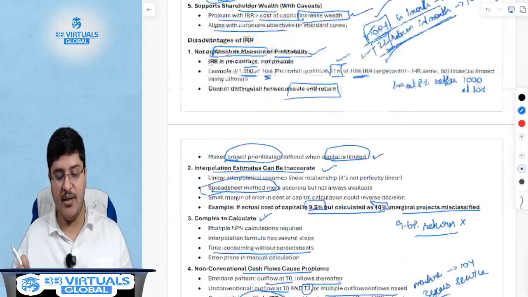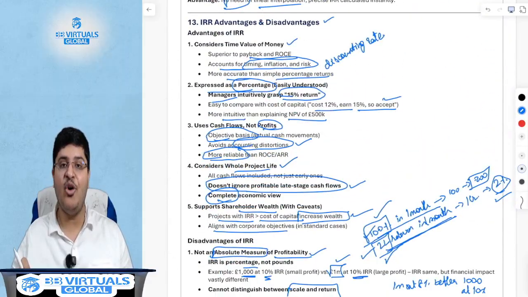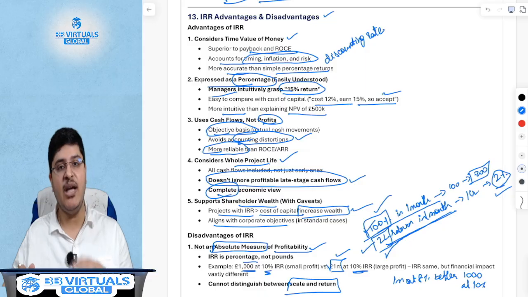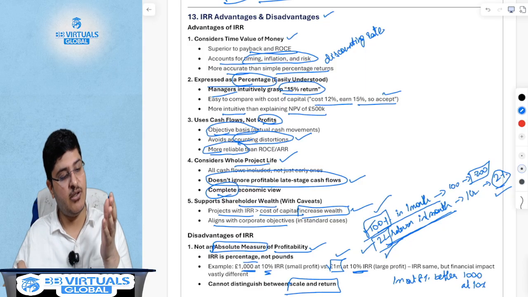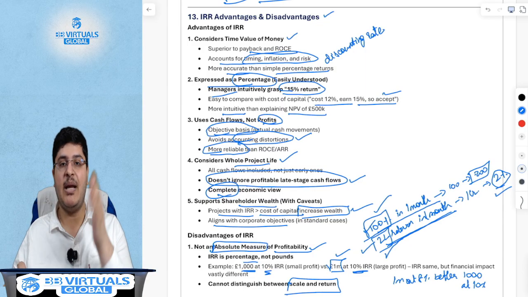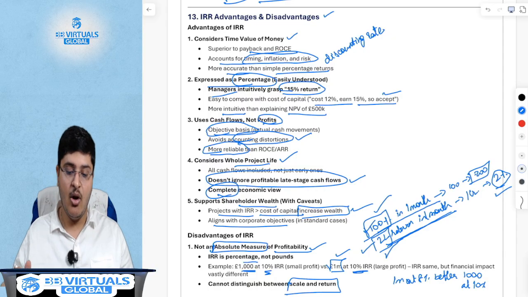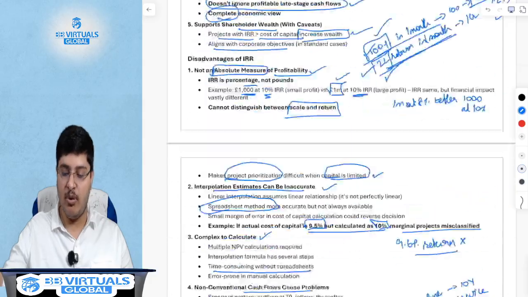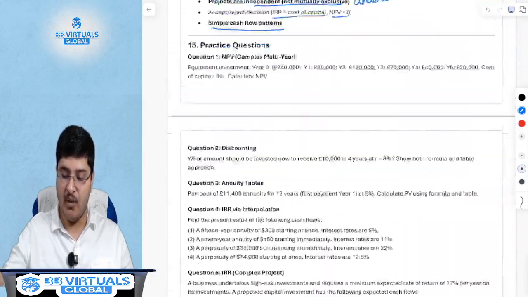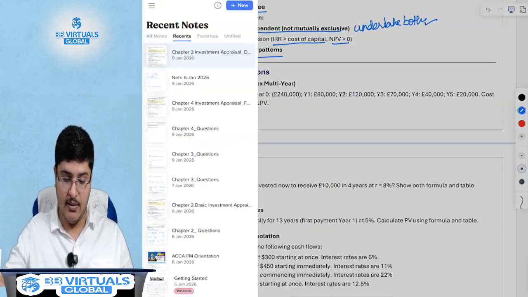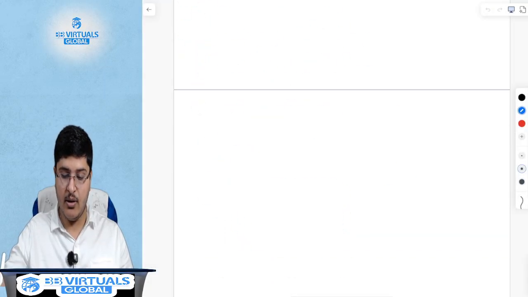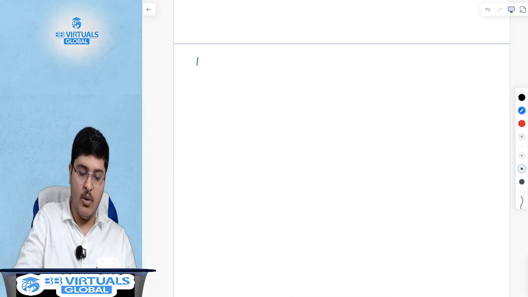Now the easy way to remember is, if you look across all the advantages and disadvantages of return on capital employed, payback period, NPV and IRR, all have a few common points. What are those common points? Let's use a fresh note. The common points are: one, time value of money.